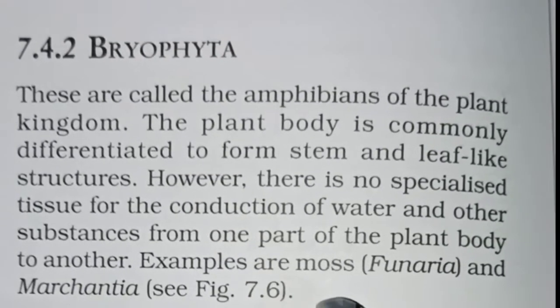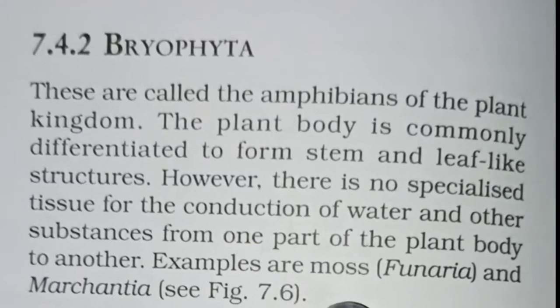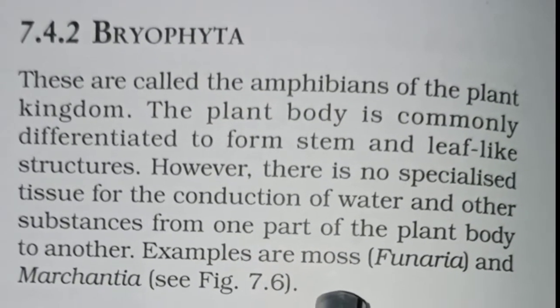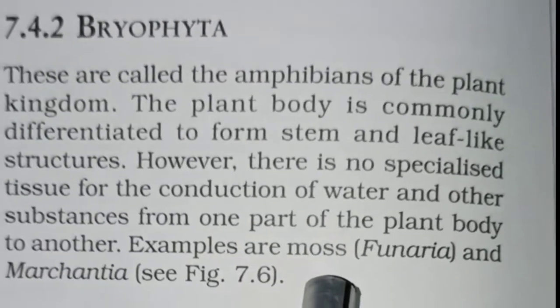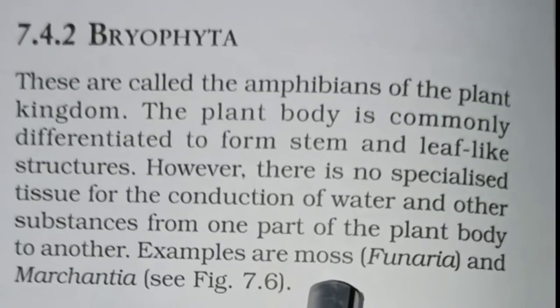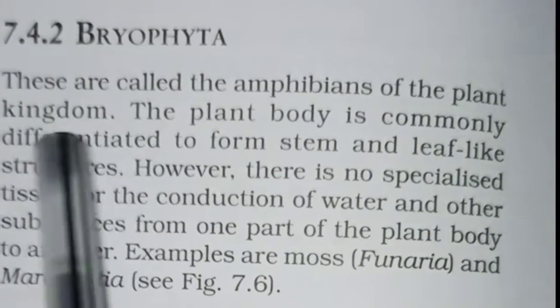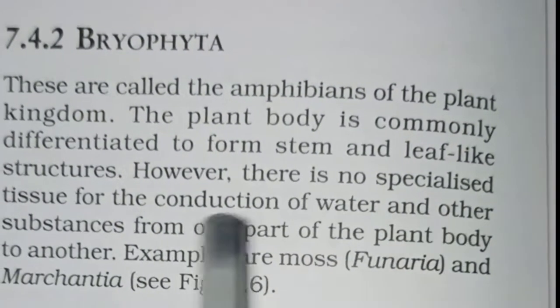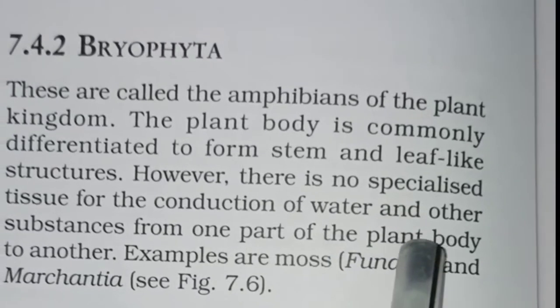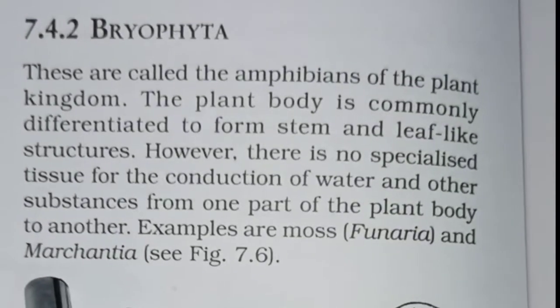Because whom do we call amphibians? Those organisms that live both on land and in water are known as amphibians. So these Bryophyta are found on land, but they are found in damp places. So they are known as amphibians of the plant kingdom. The plant body is commonly differentiated to form stem and leaf-like structures, and there is no specialized tissue for the conduction of water and other substances from one part of the plant to the other part. Examples are moss, Funaria, and Marchantia. Diagram you can see here.